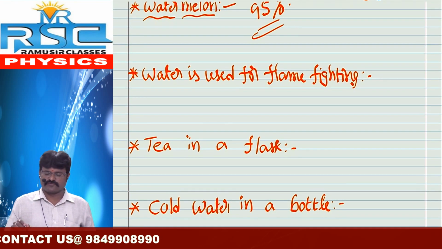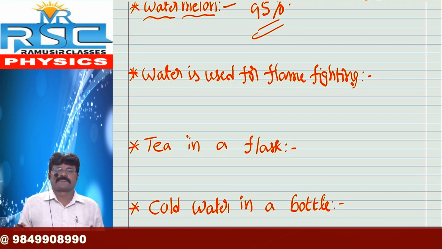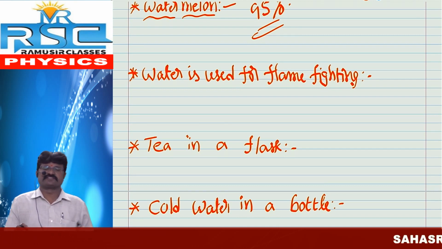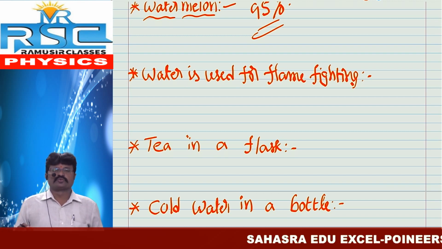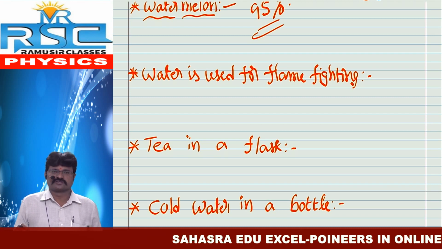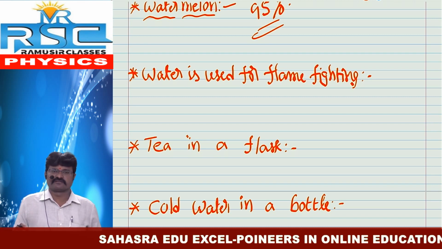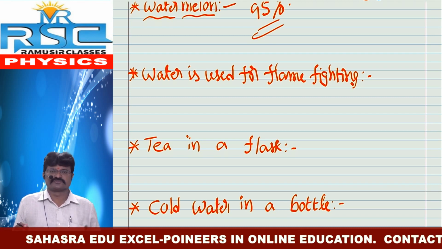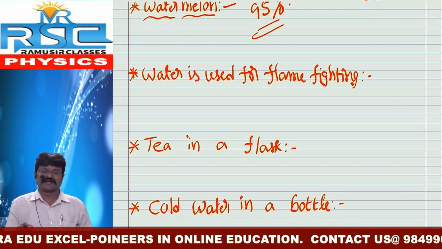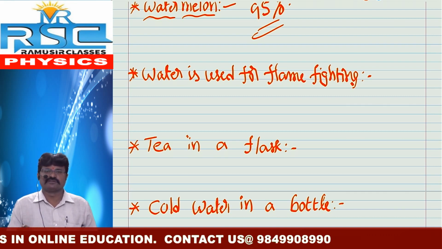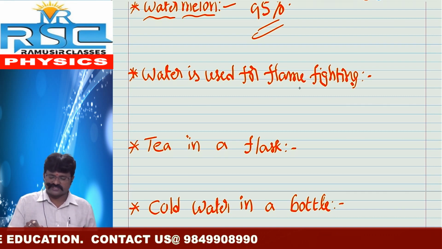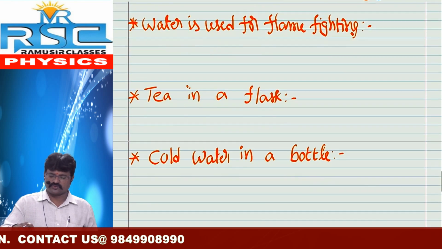Water is used for flame fighting. In summer, there are frequent fire accidents, and in that case we pour water. If you pour water on the fire, the fire will stop. How is it possible? We already said water has the highest specific heat. Because of this high specific heat, it can control the heat. So water is used for flame fighting. It is also an important one.